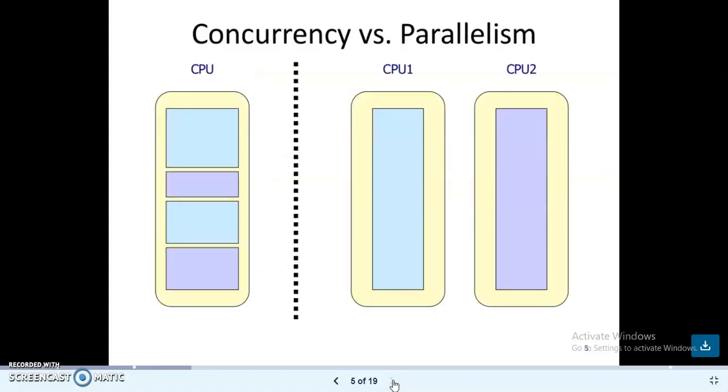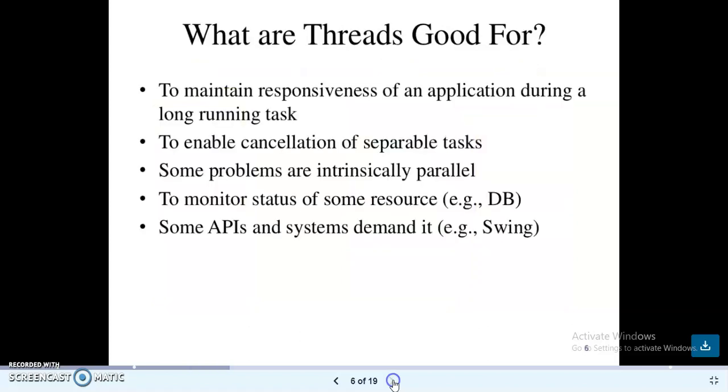Then what is the difference between concurrency and parallelism? Parallelism means things execute in parallel at the same time. But concurrency means things execute according to time slots.